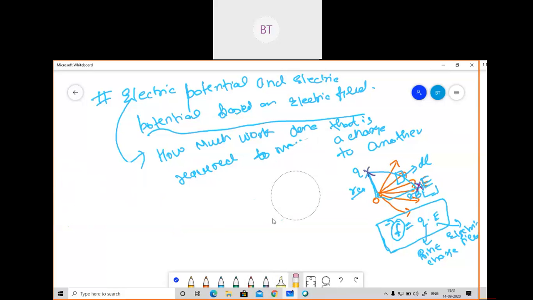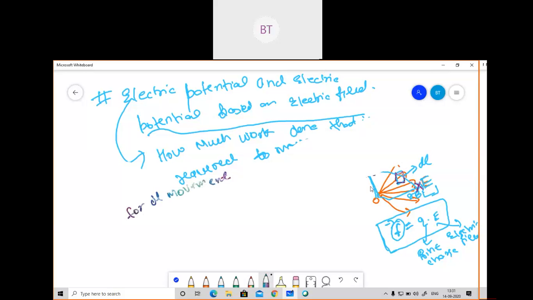See how I'm deriving it. I'm considering a small differential length here, that is DL. If you move this point charge from QA to QB point, then obviously DL will also move.